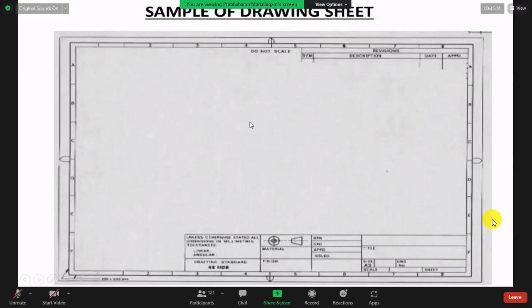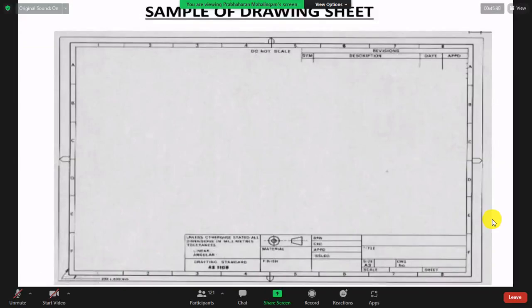Increasing means a very small diagram, 1 millimeter, 2 millimeter. If you can't read that scale, 1:10 means 1 millimeter you assume as 10 millimeter, 2 millimeter you assume as 20 millimeter. So this is called the increasing scale. Full scale, increasing scale, reducing scale.